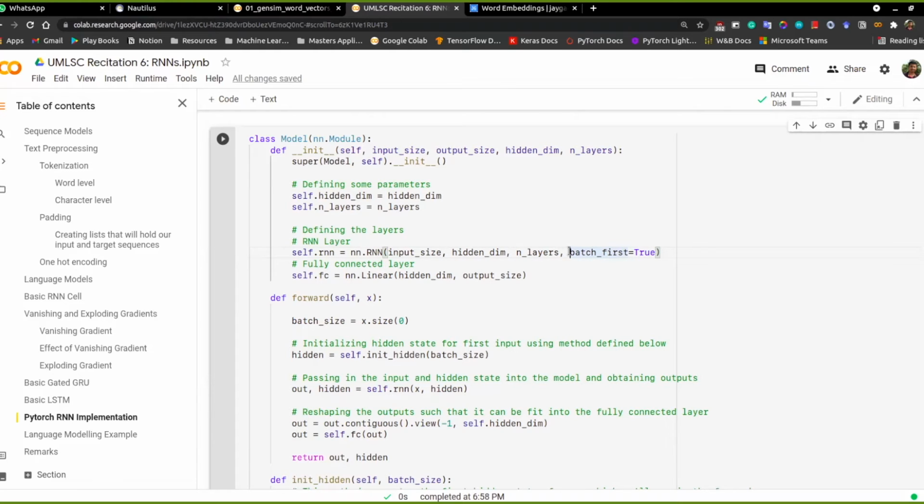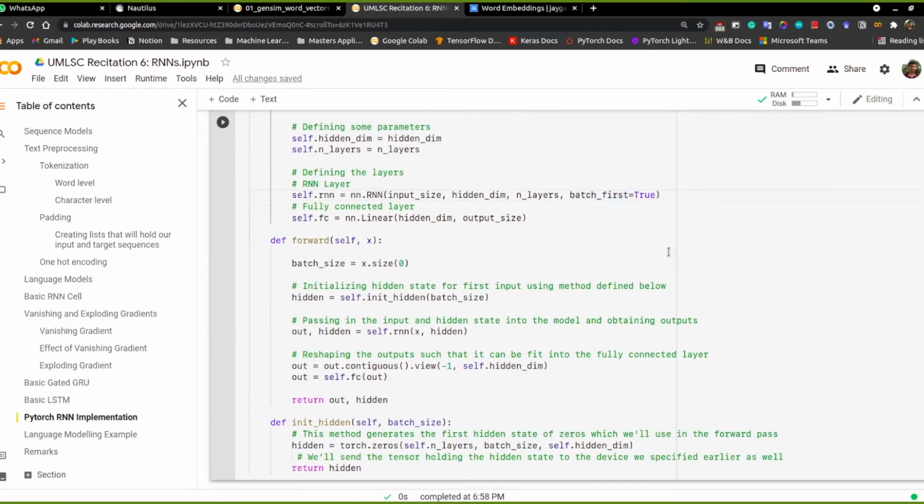If you don't provide batch_first equal to True, then sequence length would be the first dimension, and next would be the batch size. But if you have batch_first equal to True, then batch size is the first dimension and then sequence length. It's either choice depending on the case, but usually batch_first equal to True is a good convention.